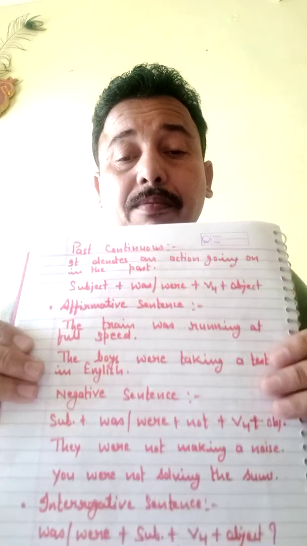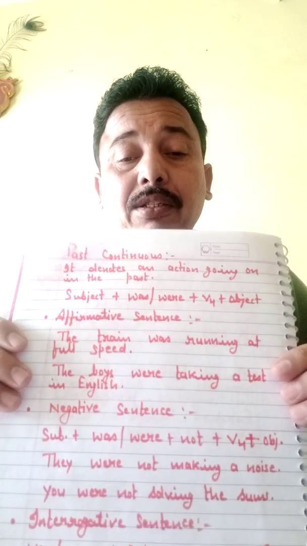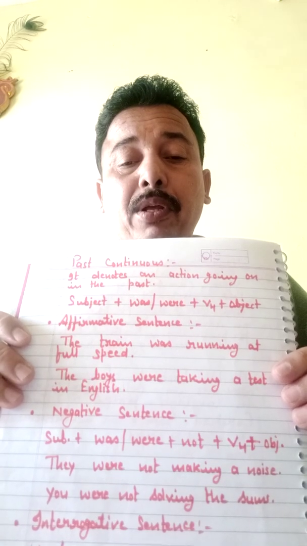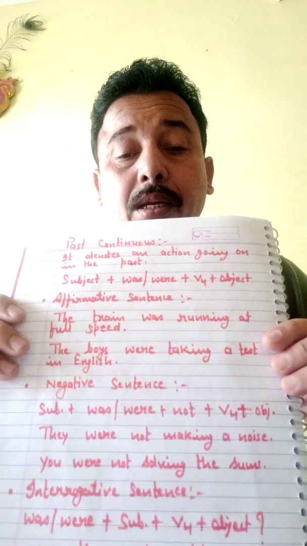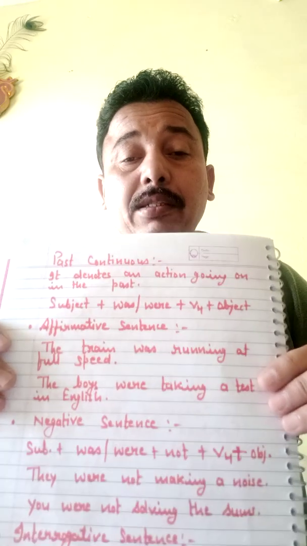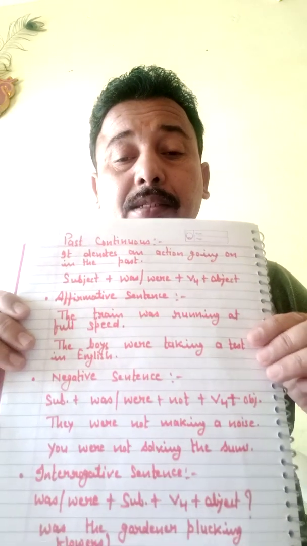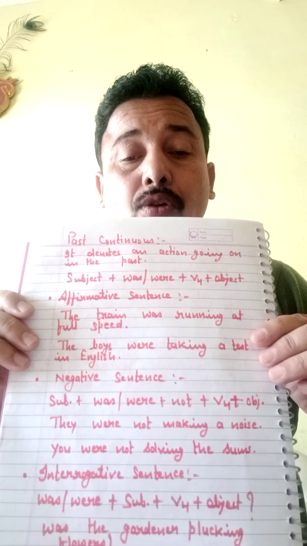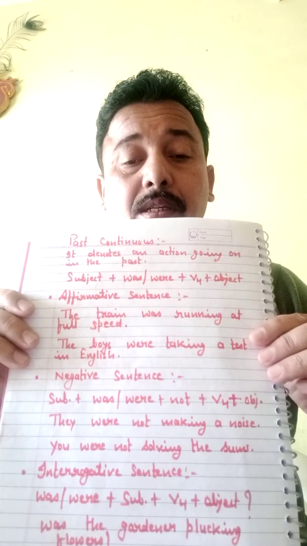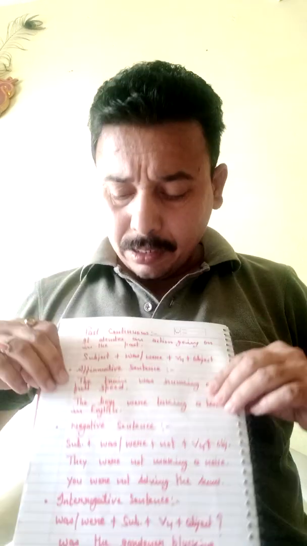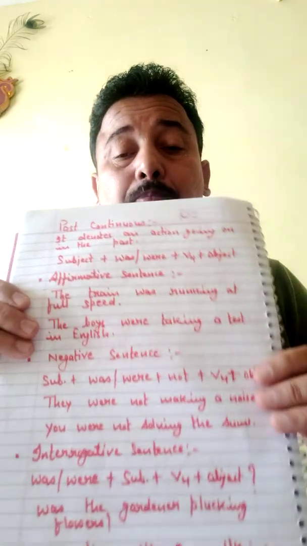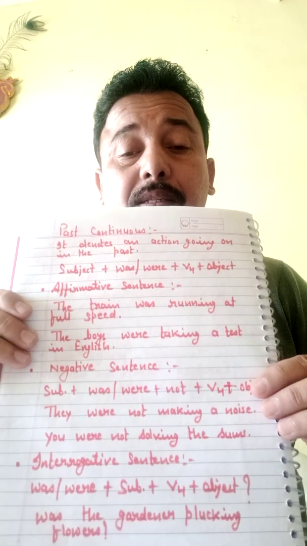Come to negative. Negative format: subject plus was or were plus not plus fourth form of verb plus object. They were not making a noise. This is a negative sentence. You were not solving the sums. These two are the examples of negative sentence.